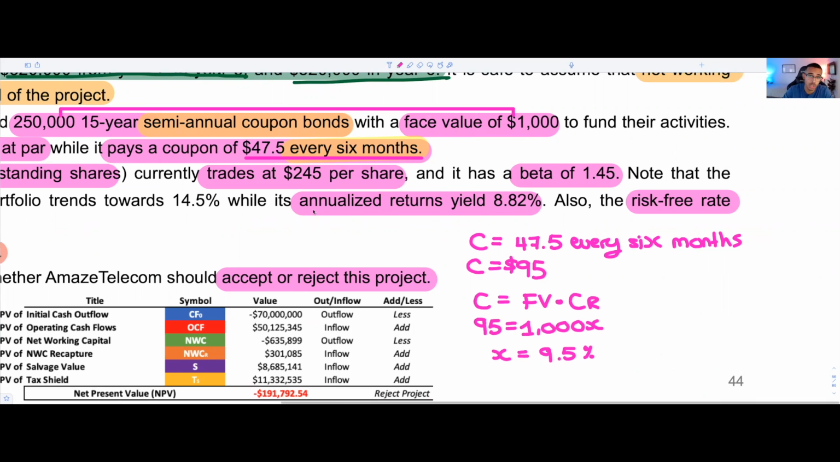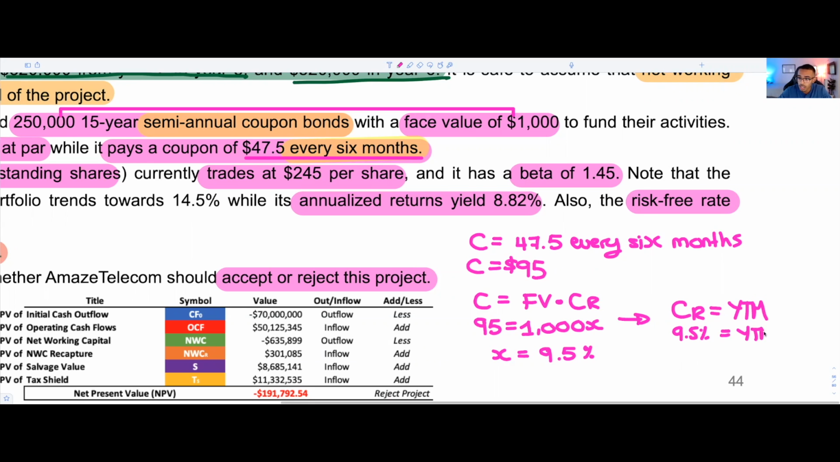However, we know that this was issued at par. So if this is issued at par, we know that the coupon rate is equal to the yield to maturity. So the market expects the same interest payment on other bonds as what Amaze Telecom is paying, such that we could say that the YTM is equal to 9.5%.